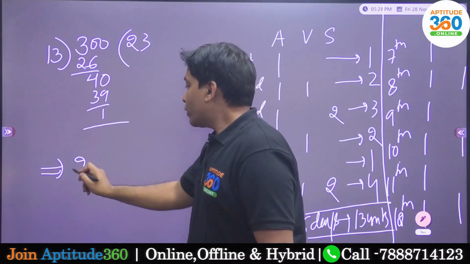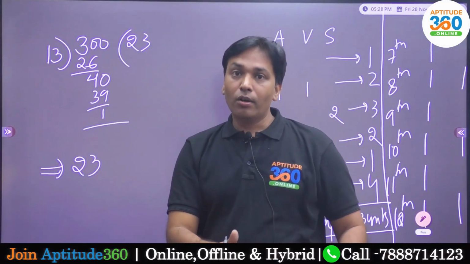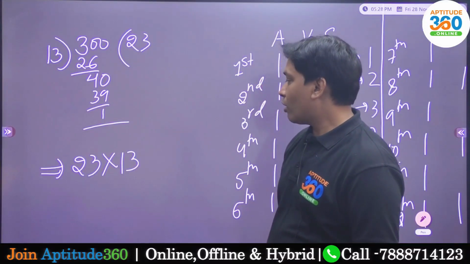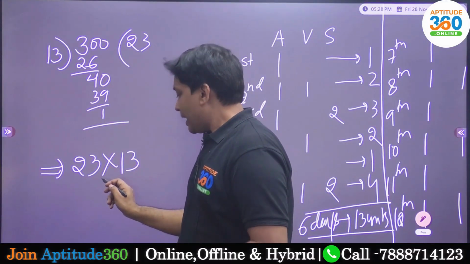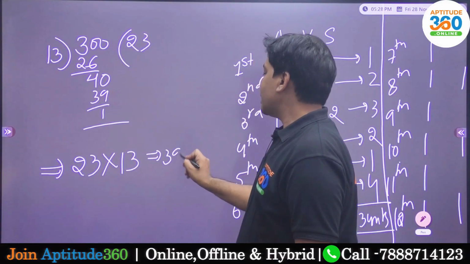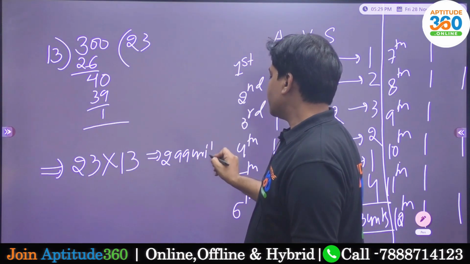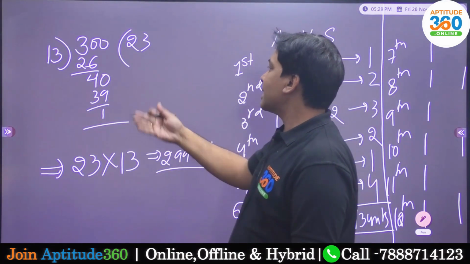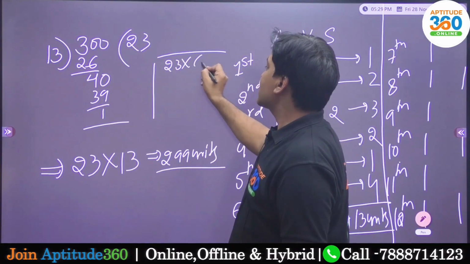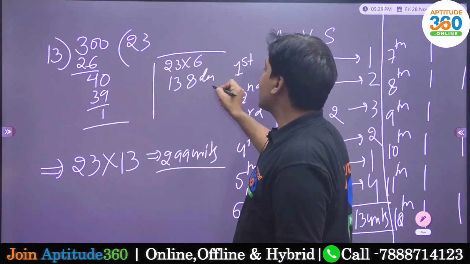So there are 23 cycles that are getting repeated. And then 23 times, how many units are going to be completed in each cycle? 13 units. So if you multiply, this is nothing but 299 units. So how many days are there? Collectively, because this is a cycle of 6 days each, 138 days of work is done.